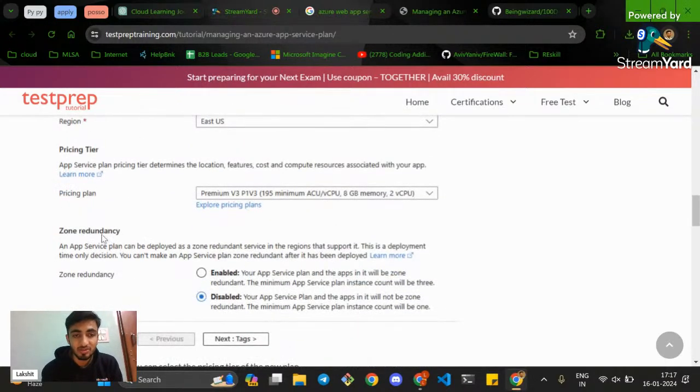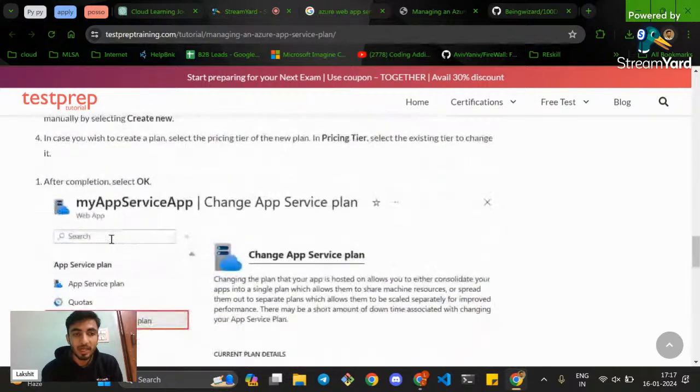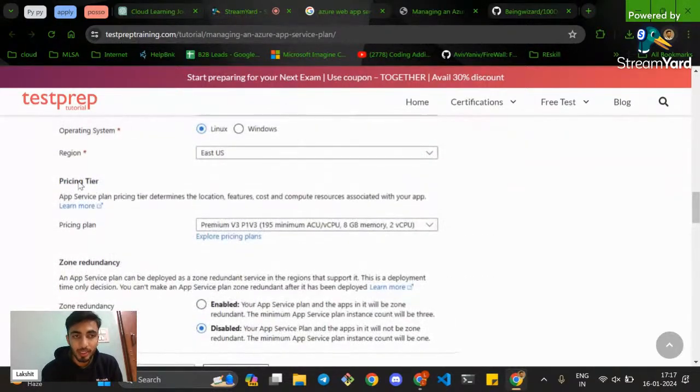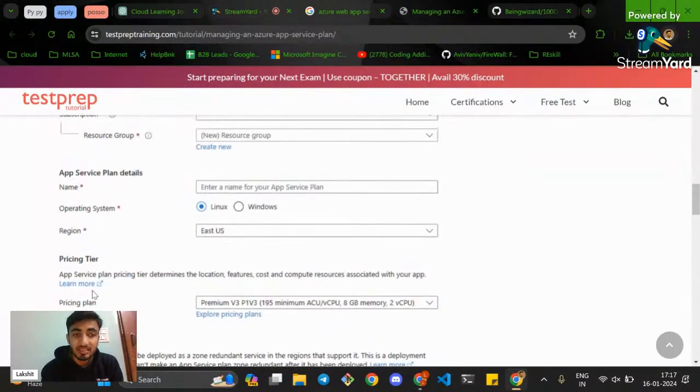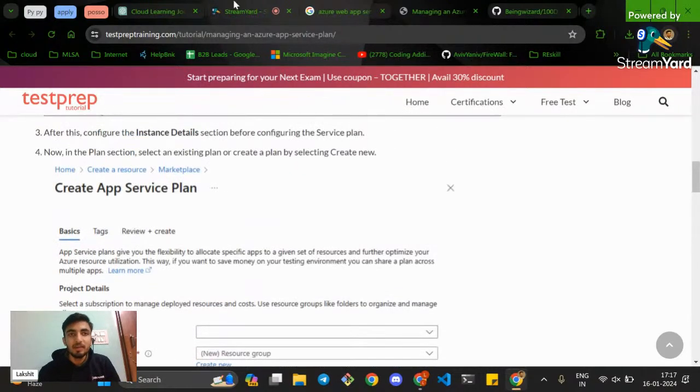Like why this operating system, and what kind of regions are there, what is this pricing tier, what is this zone redundancy, right? What if I change my zone redundancy? What if I increase my pricing tier? What are the benefits that I'll be getting? Let's document all these aspects of Azure so that we can learn better.